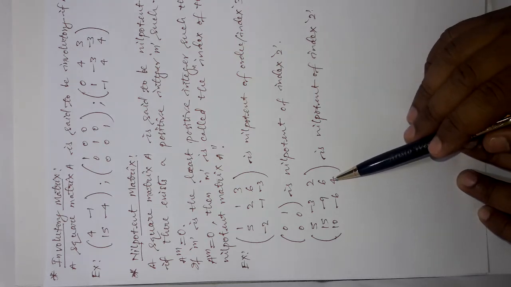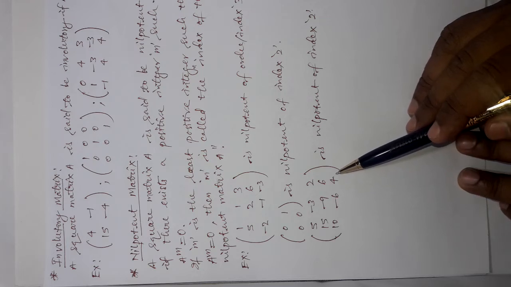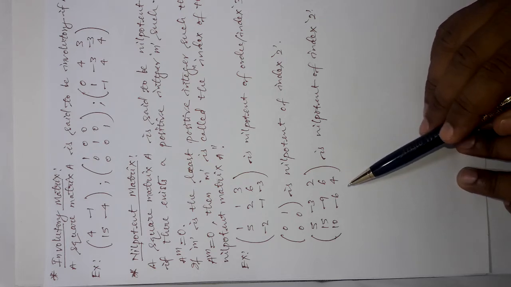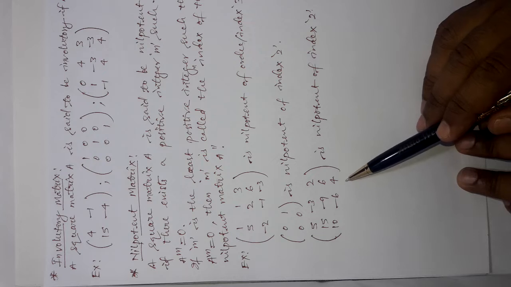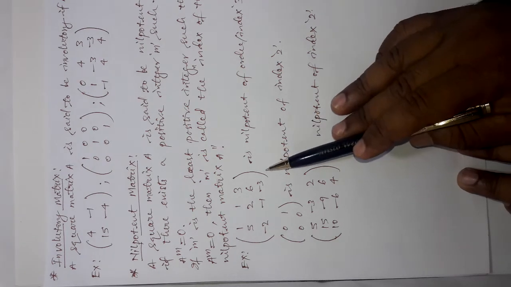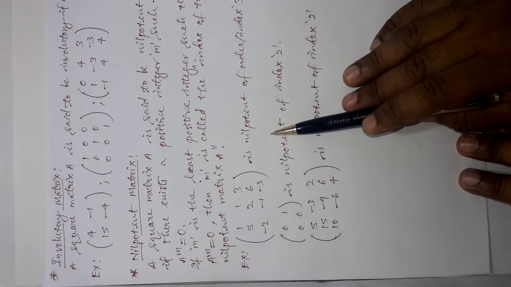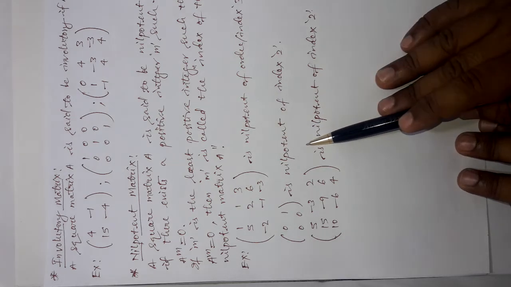That means, you multiply this matrix with itself only 2 times, and you will get the 0 matrix as the result. So, order of the matrix and index of the matrix are two different things for a nilpotent matrix. You can observe it through these examples.